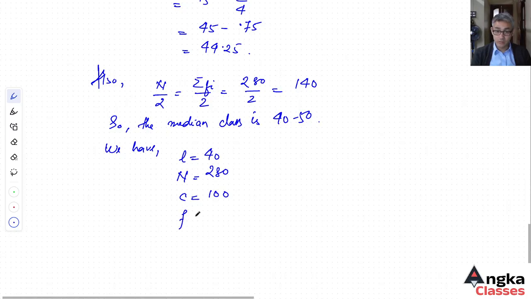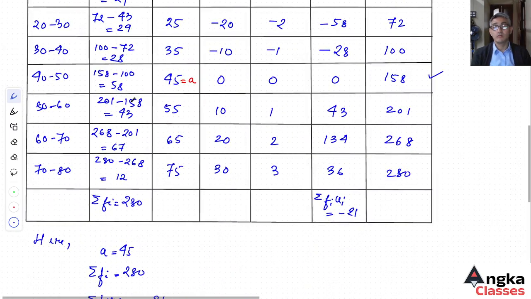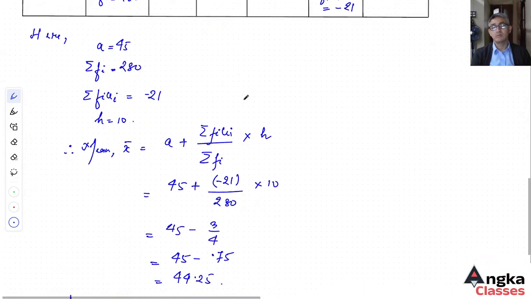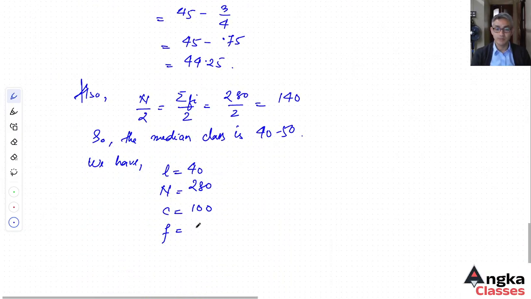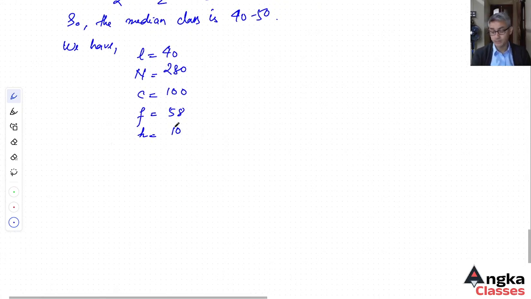The frequency of the median class is 58. The height of the median class, or height of the class interval, is 10.